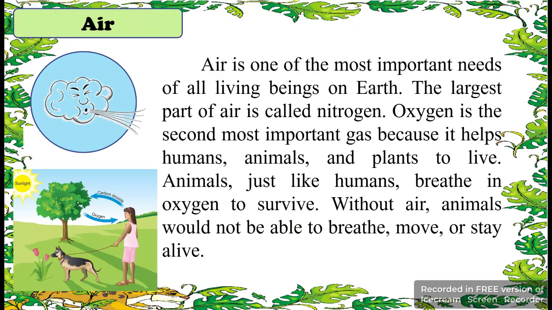Next is the air. The air is one of the most important needs of all living beings on the earth. The largest part of air is called nitrogen. Oxygen is the second most abundant gas, and it helps humans, animals, and plants to live. Animals, just like humans, breathe in oxygen to survive. Without air, animals would not be able to breathe, move, or stay alive.